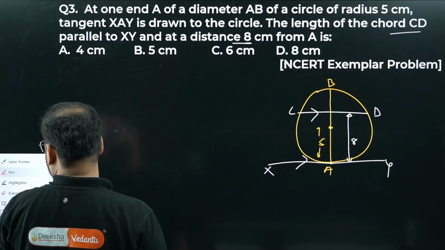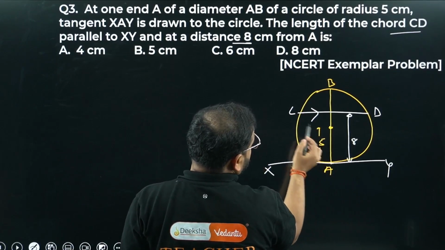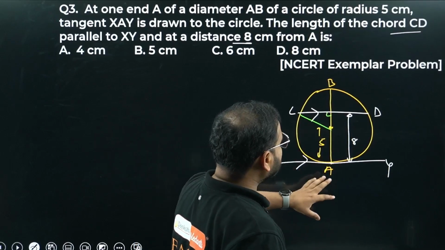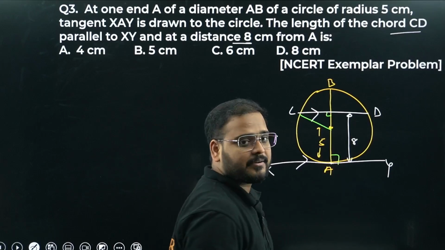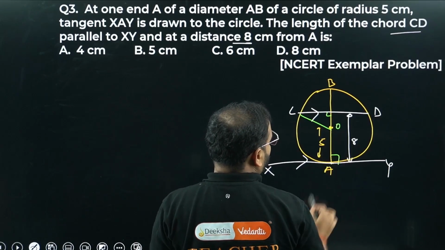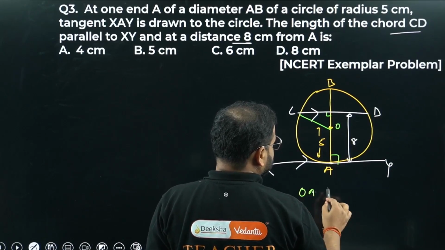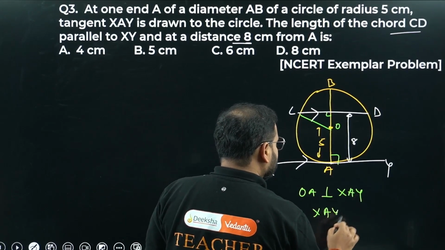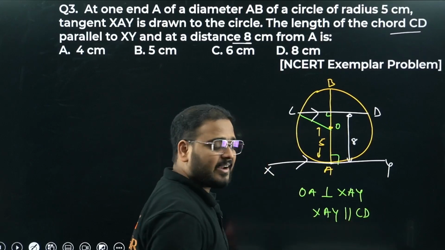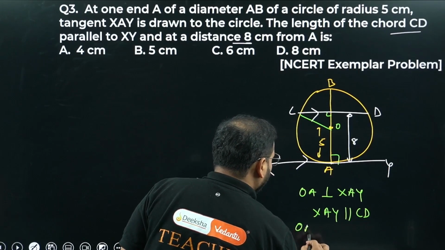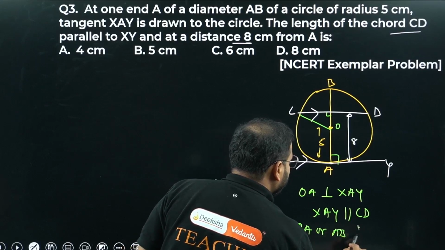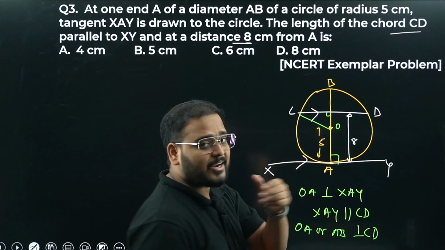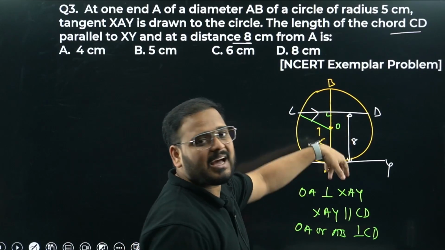We have learnt a property in grade 9, if you remember, that if this is perpendicular. If I take this point to be O, we know that OA is perpendicular to XAY, and XAY is parallel to CD. It means OA or AB is also perpendicular to CD. This is 90 and this is also 90. If the lines are parallel, the angles will be the same.